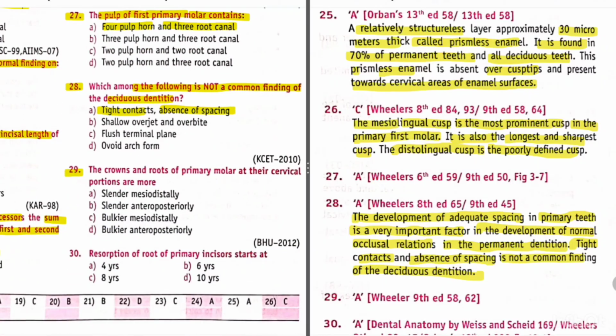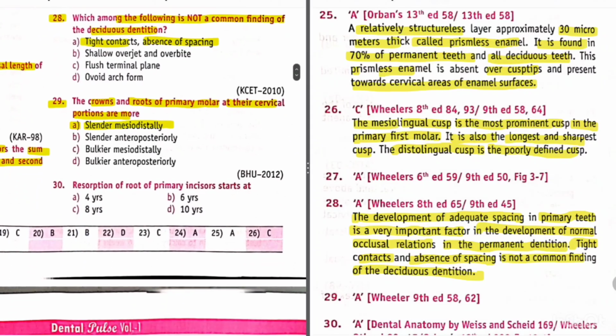Now question 29. The crowns and roots of primary molar at their cervical portions are more. So the answer is slender, mesiodistally. The crowns and roots of primary molar at their cervical portion are more slender mesiodistally.